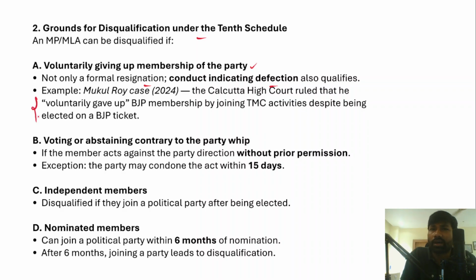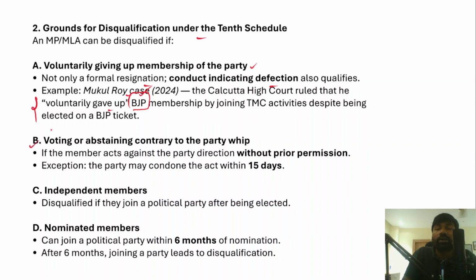In this case, the Calcutta High Court ruled that he voluntarily gave up the membership of the BJP, because he won elections on a BJP ticket, but later he gave up his membership and joined the Trinamool Congress. However, the Speaker did not take any decision with respect to his disqualification, because under the anti-defection law the final authority to take a decision rests with the Speaker. But with respect to Mukul Roy, the Speaker did not take any decision. So finally, the High Court ruled that Mukul Roy will be disqualified under the anti-defection law. I hope you have understood this.